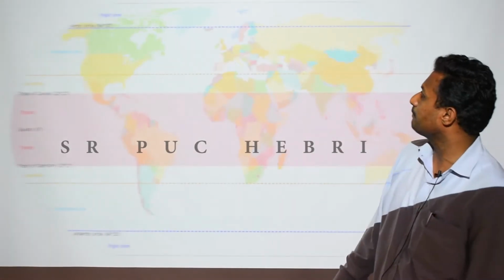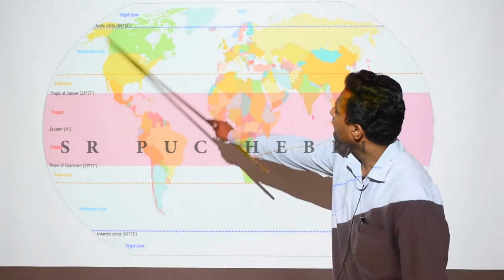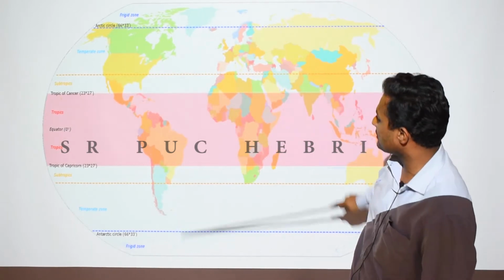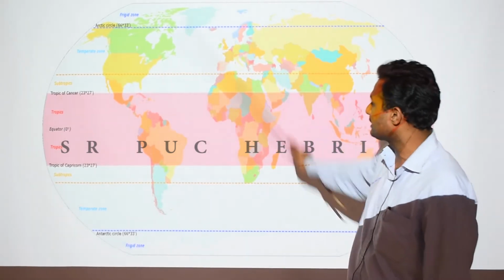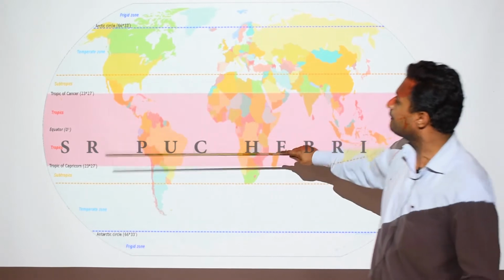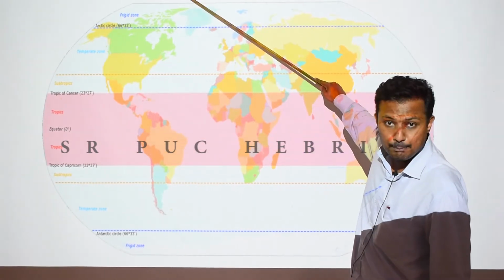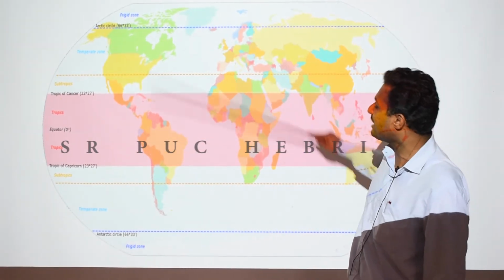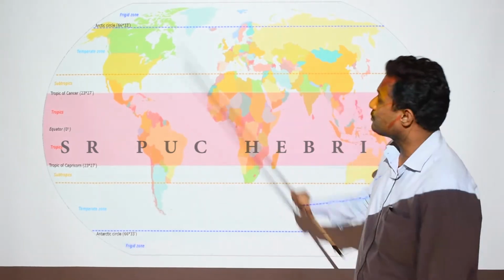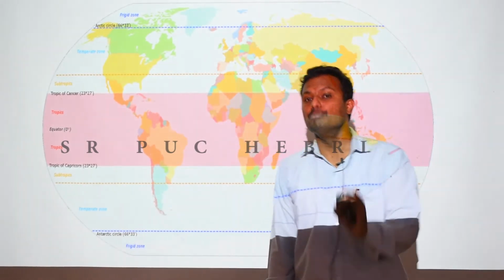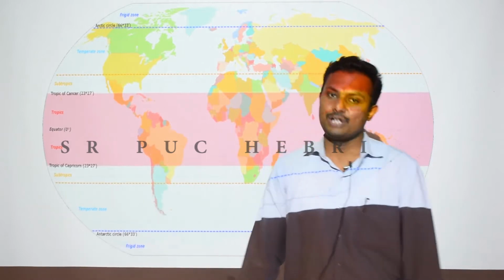So which are the temperate countries here? See, this zone. This North Pole and South Polar region will be the polar region. These are the polar regions. So the region between the tropical region and the polar region will be considered as a temperate zone or temperate region. The species inventories seem to be more complete in the temperate region.